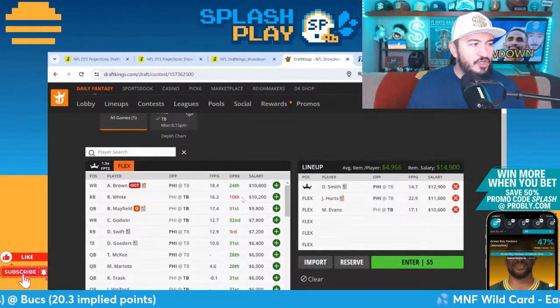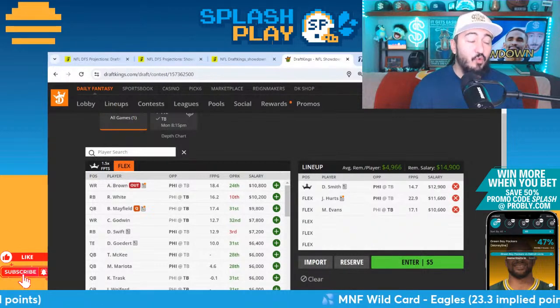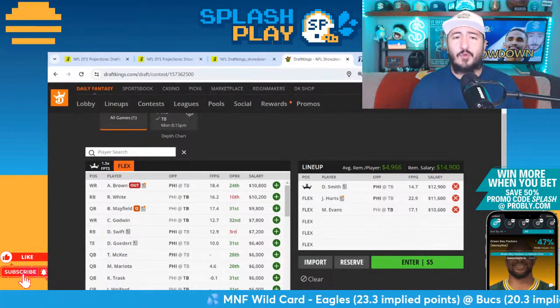What else can we do here? Rachaad White getting some checkdowns. Rachaad White's workload has not been the greatest over the last few weeks.